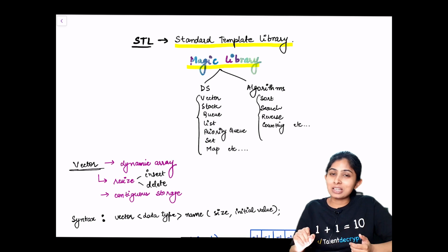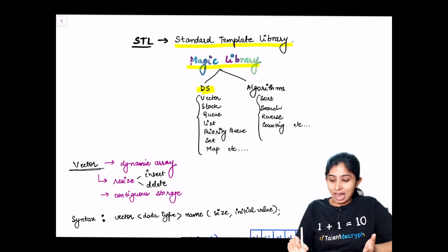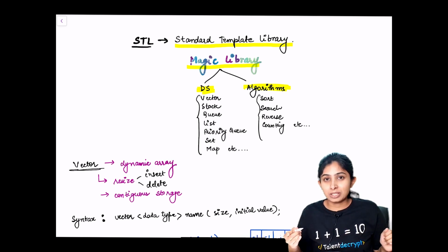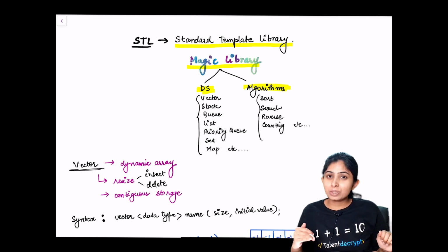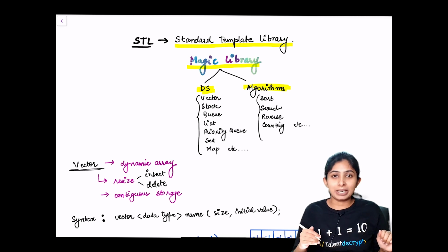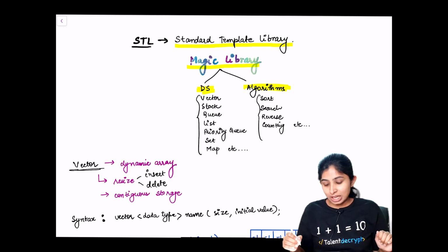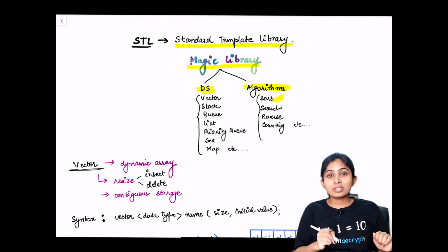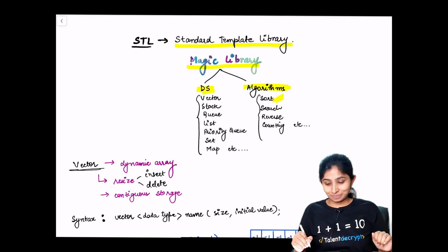Why magic? Because it is about the data structures and algorithms which are already implemented in the internal library of C++, and we can directly use them in our code without actually implementing them. Which means if I want to do sorting, then I need not implement the complete sort function. I can directly use the sort function through STL and can use it in my code. So this not only makes my coding easier and fun, but also makes it more powerful and less time consuming.